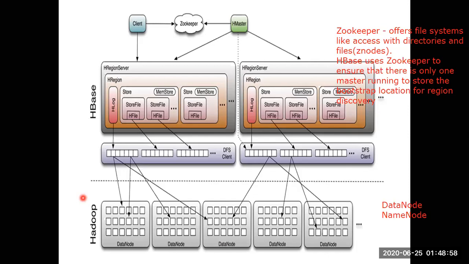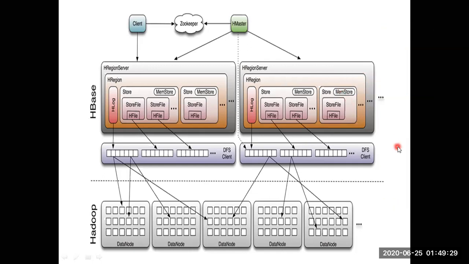HBase rests on top of HDFS, Hadoop distributed file system. When we talk about Hadoop, I talk about data node and name node. Here HMaster is the master node, and name node is the master node. Each region server is the slave, and data node is the slave. From there we get into the DFS client and then into the store file. So this diagram represents the detailed architecture of HBase.